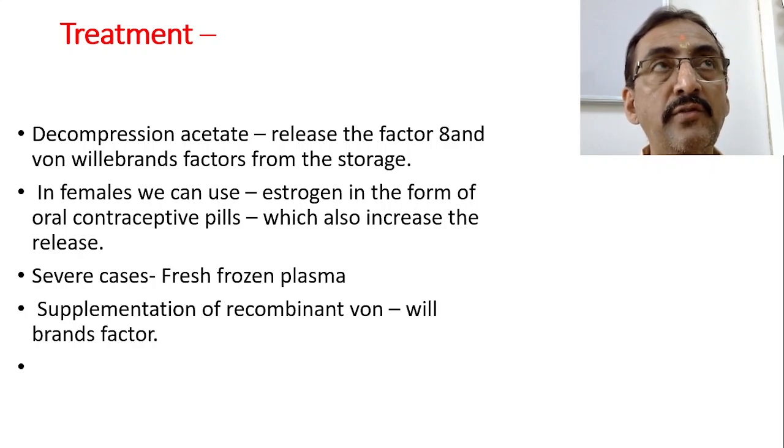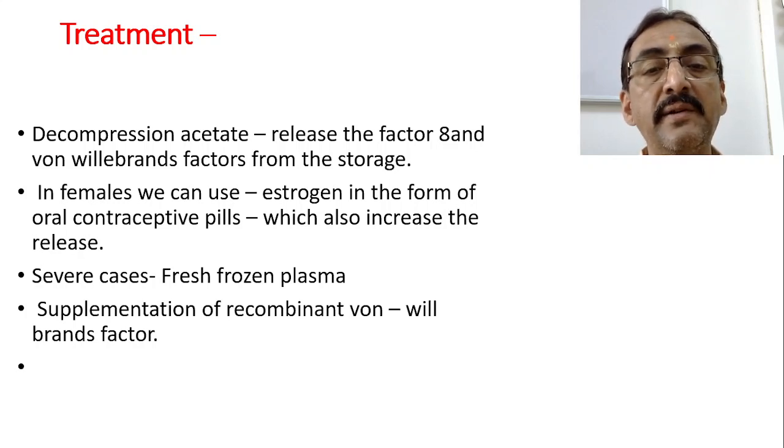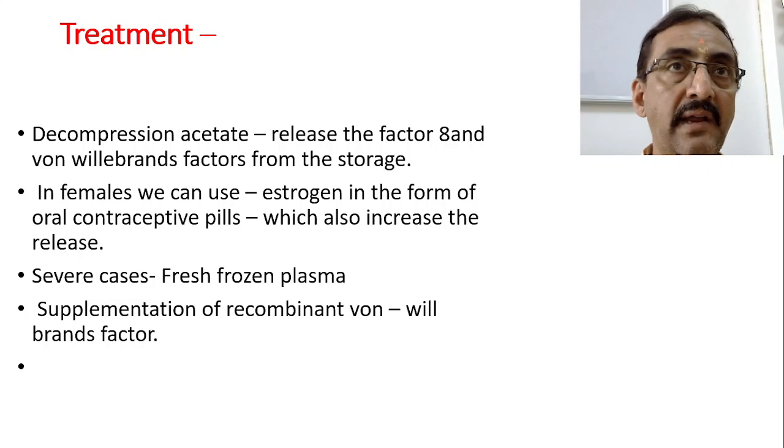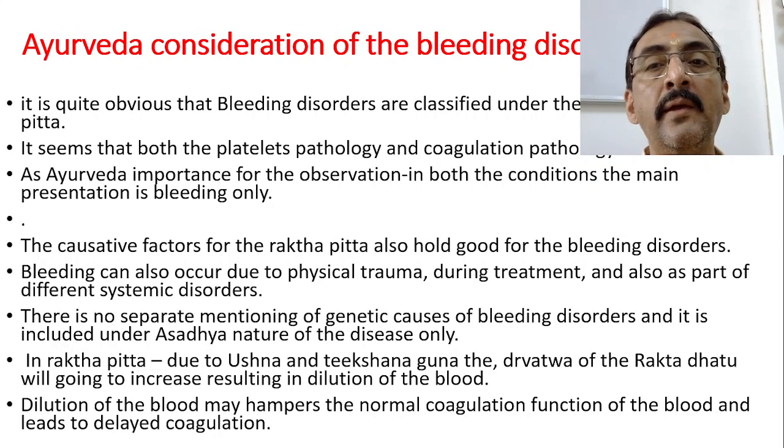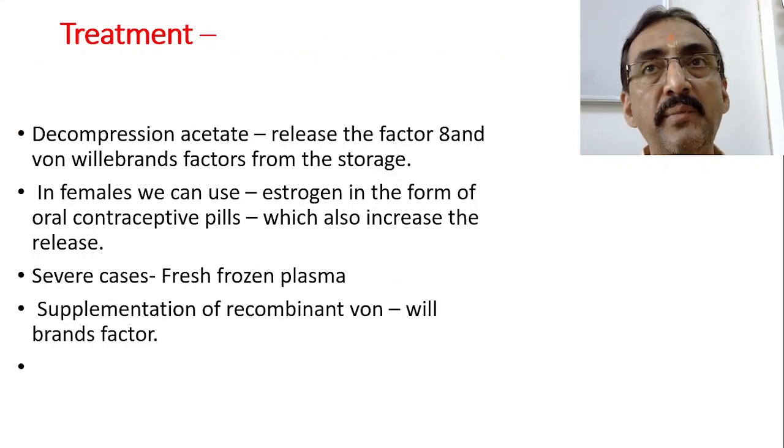In severe cases, fresh frozen plasma should be given. Supplementation of recombinant von Willebrand factor can be given, just like the supplementation of other clotting factors. So this can also be supplemented. So this is all about von Willebrand disease.